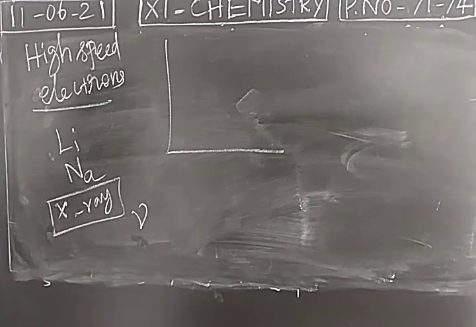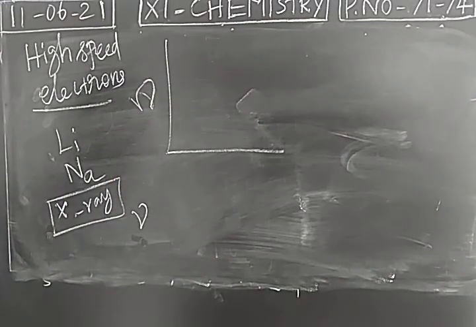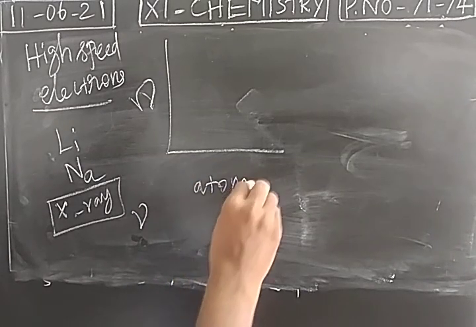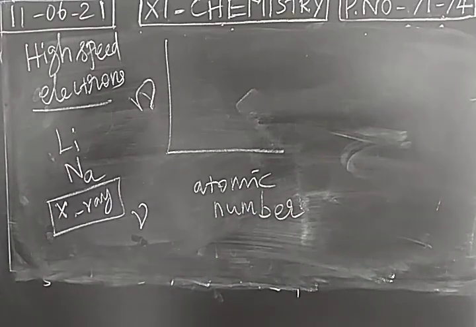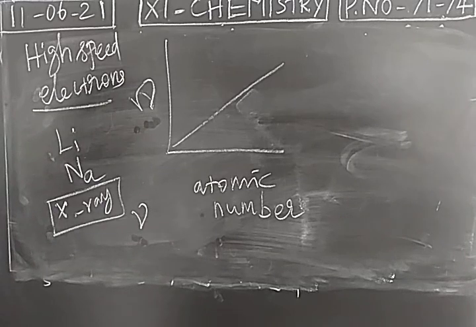Mostly two things are related: the square root of the frequency of the X-ray for an element and its respective atomic number. For each element, he found the square root of the frequency of the X-ray, and in his correlation he obtained a straight line. So it confirms that these two are directly proportional. When atomic number changes, the square root of the frequency of the X-ray changes.